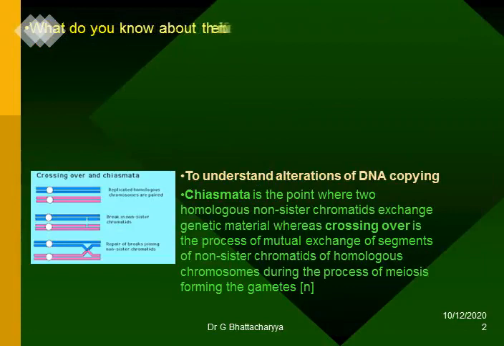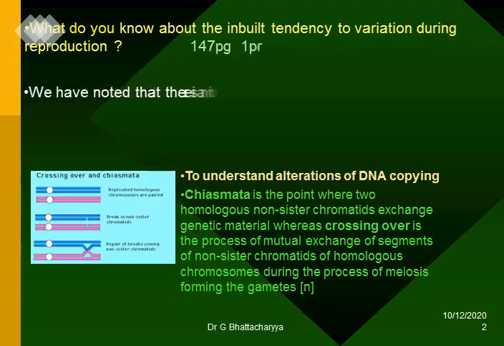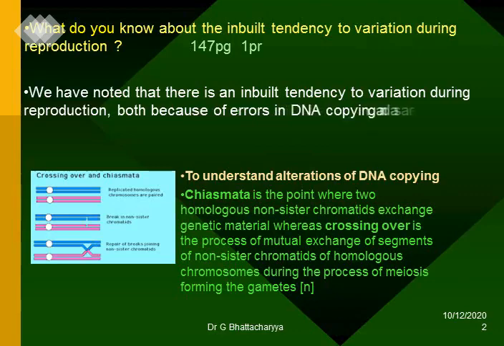What do you know about the inbuilt tendency to variation during reproduction? We have noted that there is an inbuilt tendency to variation during reproduction, both because of errors in DNA copying and as a result of sexual reproduction.